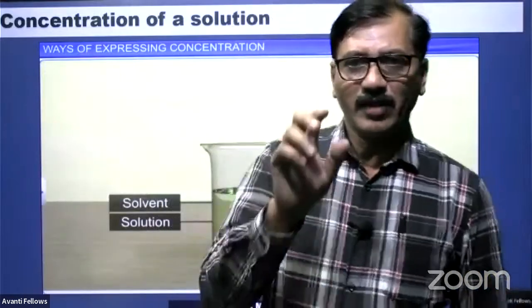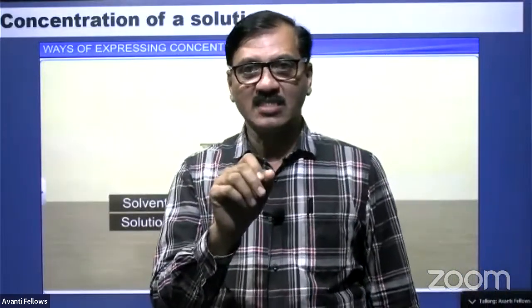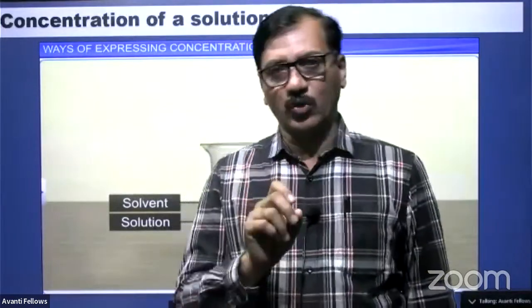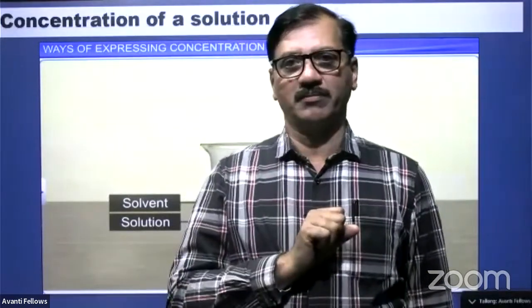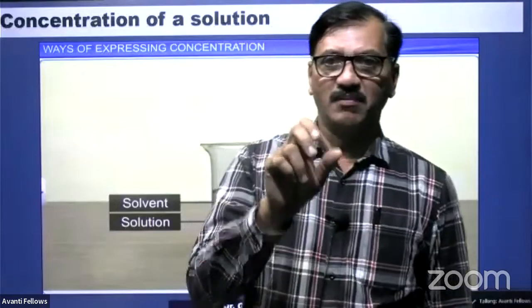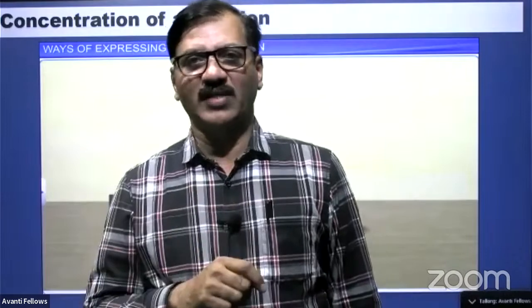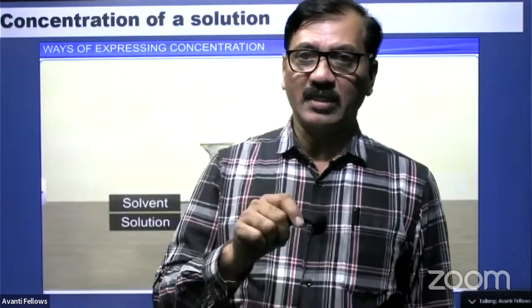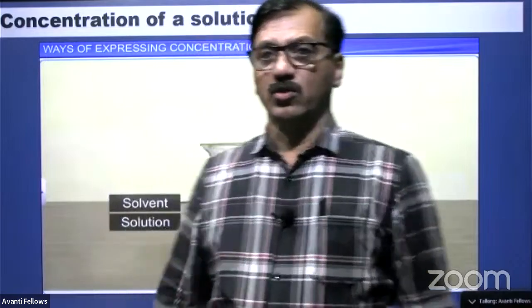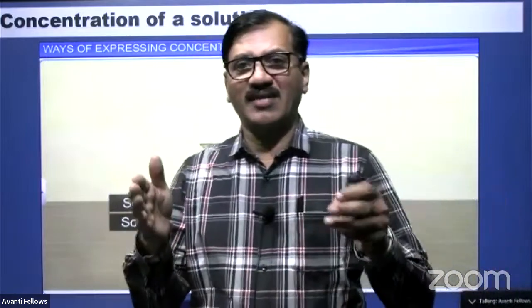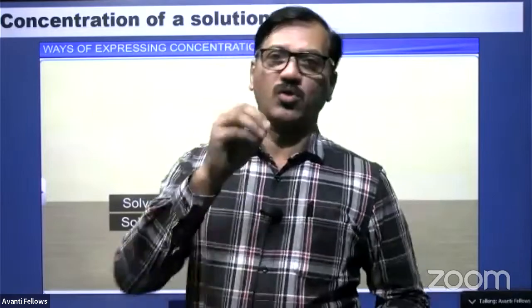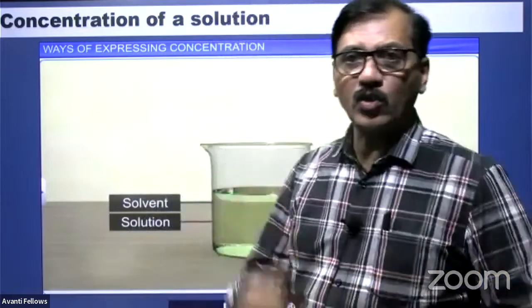A 10% solution contains 10 grams of solute in 90 grams of water. Percentagewise we express the concentration of that solution. A 5% solution contains only 5 grams of solute in 95 grams of water. The total solution is 100 grams, and we take the ratio of how much solute is present.